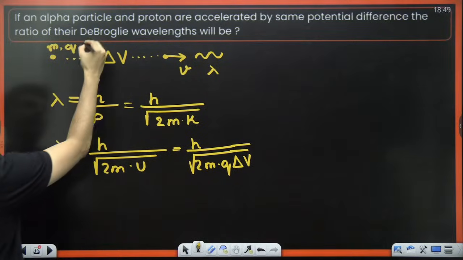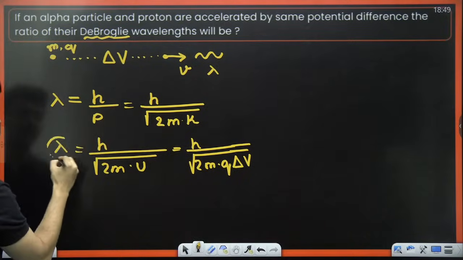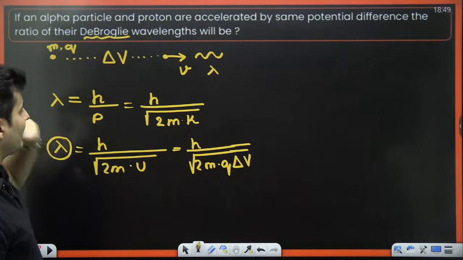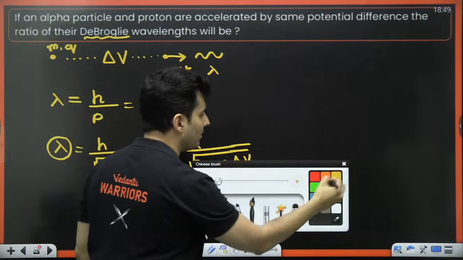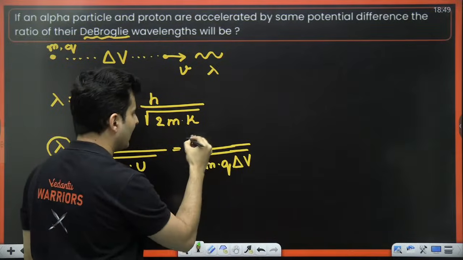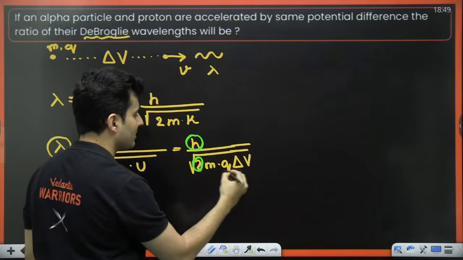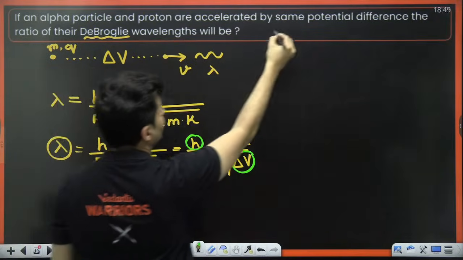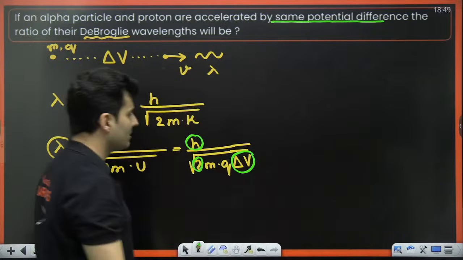The de Broglie wavelength is right over here. Then, for the same potential difference, find the ratio. Many terms are the same: h is a constant, 2 is a constant, and delta V is clearly given to be the same, since they are accelerated by the same potential difference.